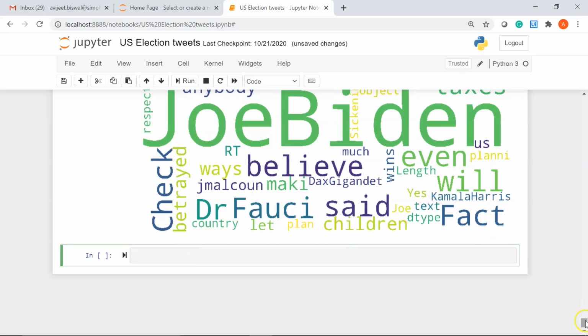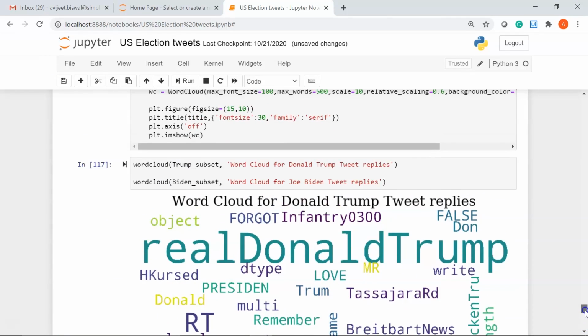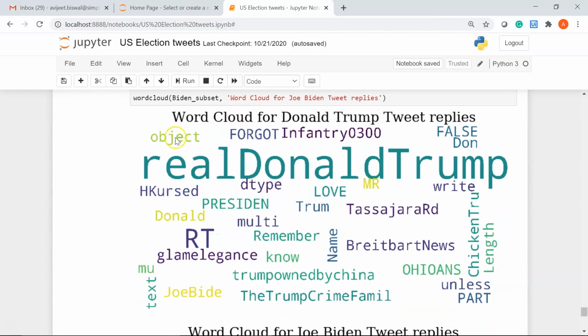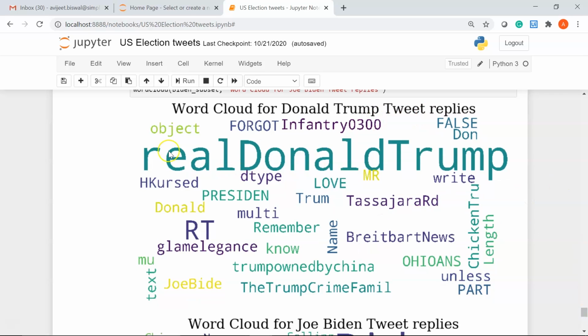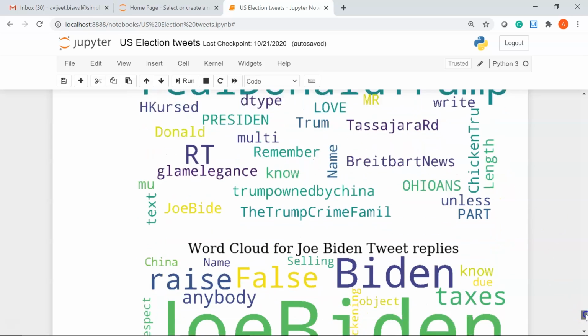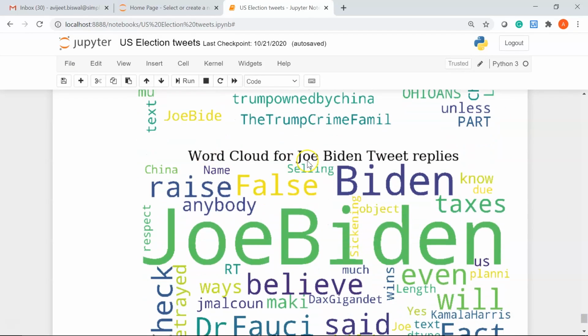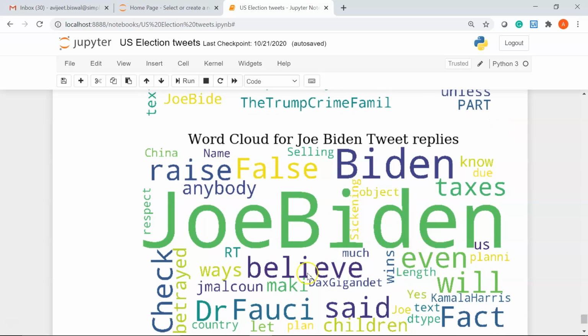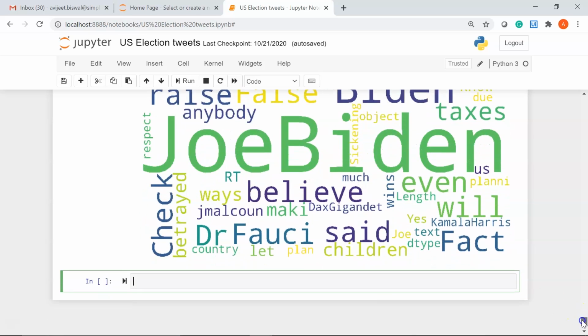There you go. You can see we have a nice word cloud. So on the top you can see the title which says word cloud for Donald Trump tweet replies. So here you can see some of the words like real Donald Trump, then there's president, love, right, all these. Similarly, if I scroll down, you can see the word cloud for Joe Biden tweet replies. You can see this is the handle Joe Biden, false. There are some other words like due, taxes, believe, even, will, it's fact, and you can see Kamala Harris name here.